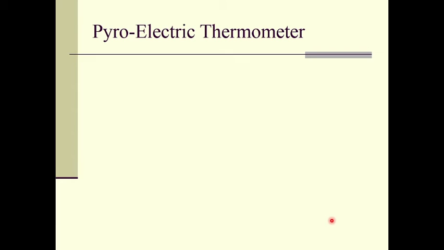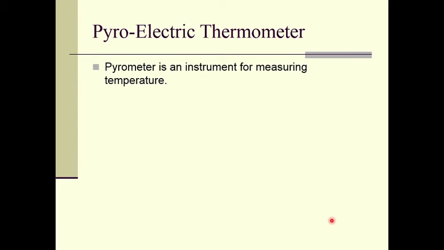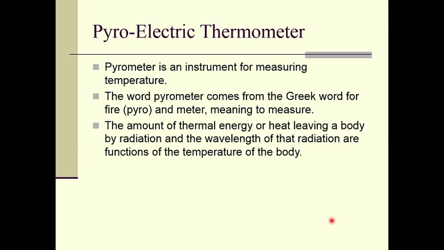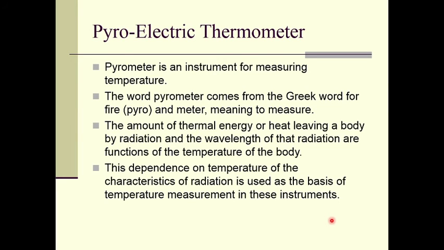Let us now move to another application of electromagnetic waves, that is the pyroelectric thermometer. A pyrometer is an instrument for measuring temperature, right? The word pyrometer comes from the Greek word for fire. So pyro means fire and meter means to measure, right? The amount of thermal energy or heat leaving a body by radiation and the wavelength of that radiation are functions of the temperature of the body, right? So this is the principle.